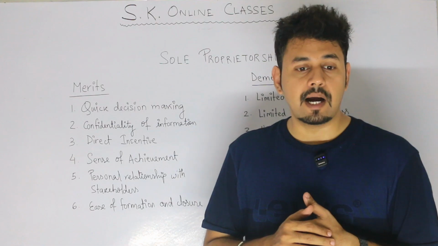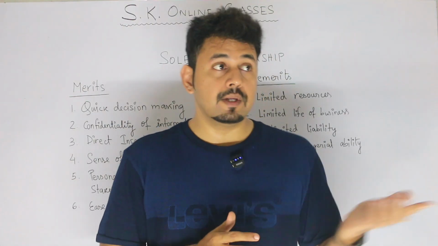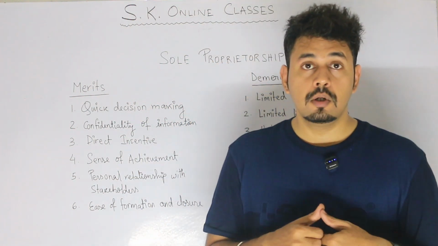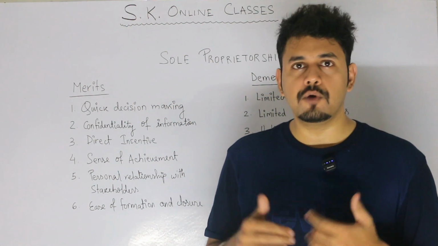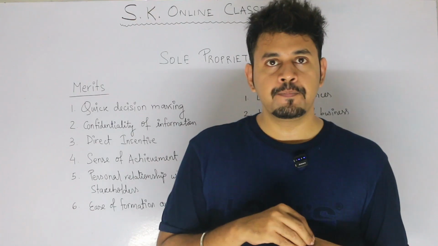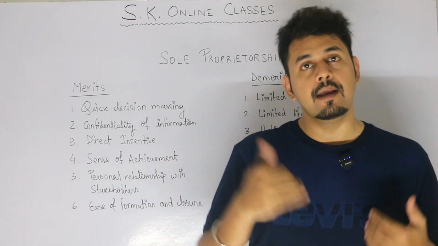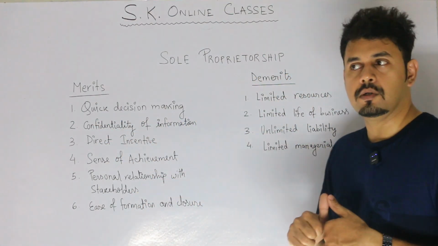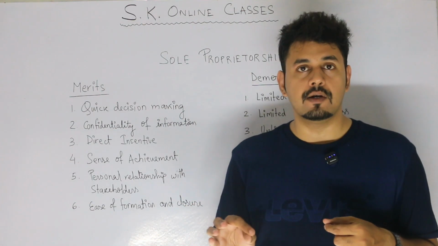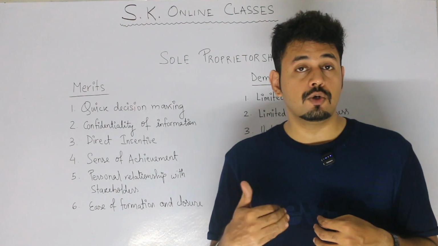Now, whatever I am mixing, I don't have to declare or reveal this information to anybody. If I do, then competitors can open another shop. They can claim that this is their original idea. So I can keep anything secret within the organization as I'm the only owner. Whatever secrets are there, I can keep within myself. So I will be called a proprietor who is keeping all his secrets within himself. So this is confidentiality of information. I can keep everything confidential. I do not need to disclose it to anyone, not even my staff.